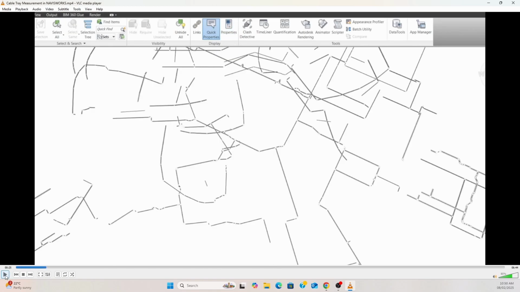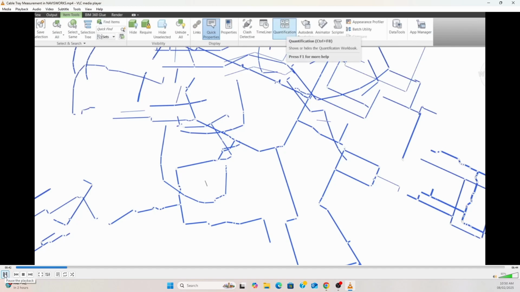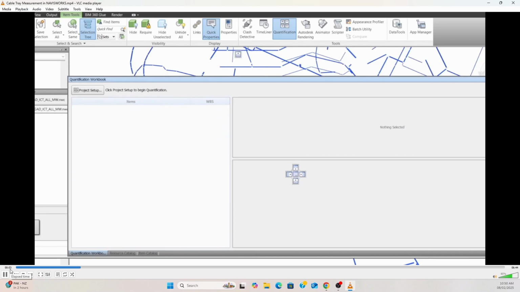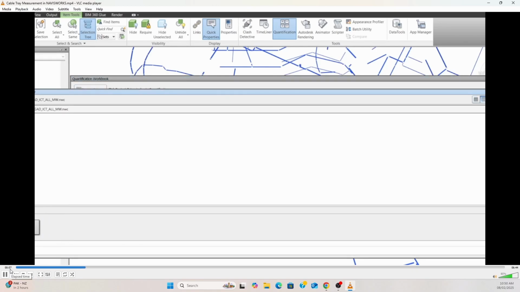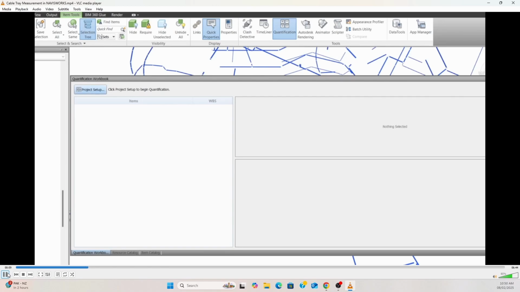Close down the properties window and click the Select Same tab and select the same name. Then it will select all the cable trays in the model. Now click the Quantification tab. You can see the Quantification workbook. Then click the Project Setup.